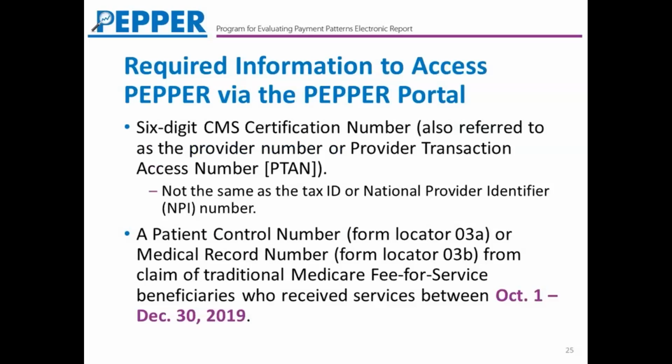You will need a couple of pieces of information to access your PEPR. You will need your 6-digit CMS certification number, as well as either a patient control number or a medical record number from a claim for a traditional fee-for-service Medicare beneficiary that received services during the last 3 months of 2019.